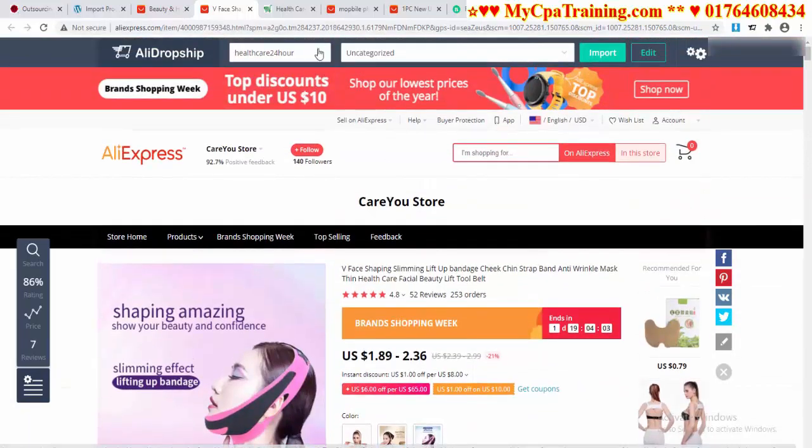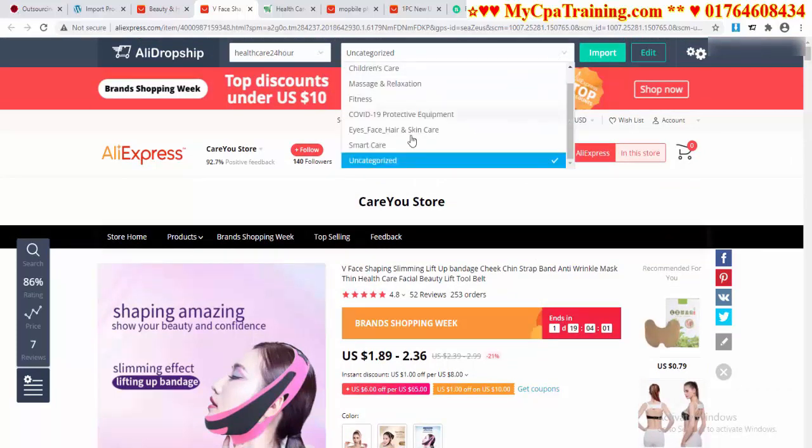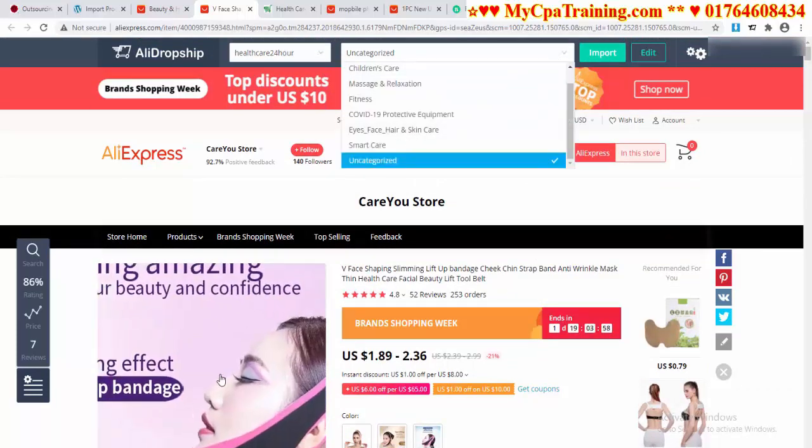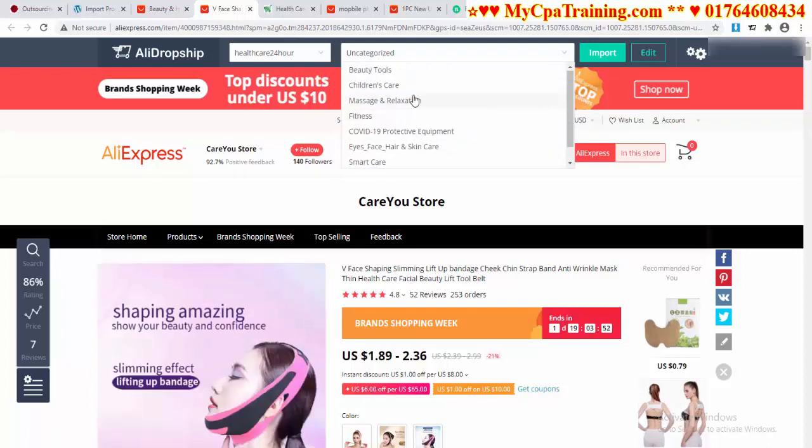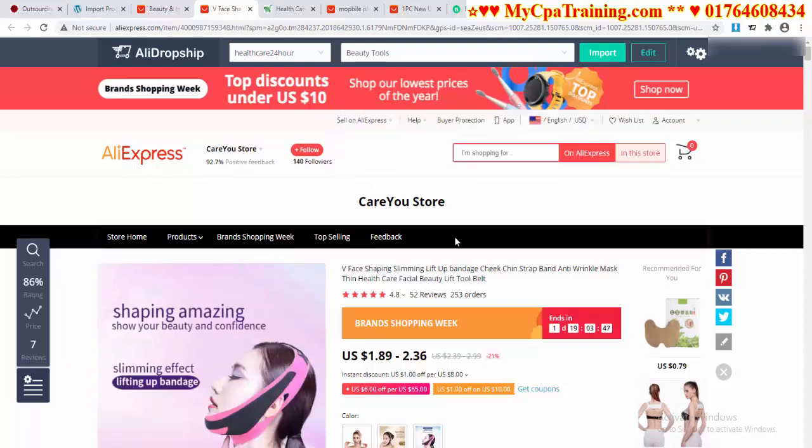Actually, I want to say you have to select your website, and you have to select categories. Suppose this is a fashionable product. I am selecting beauty tools here. Okay, import. We can directly import the product to our website. Just click the import button, or we can edit the product first, and then import it.